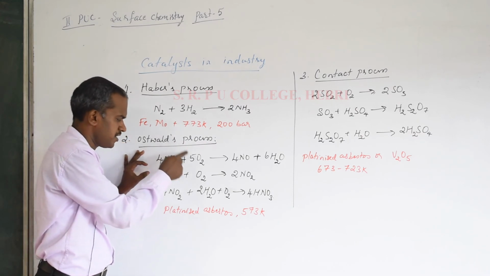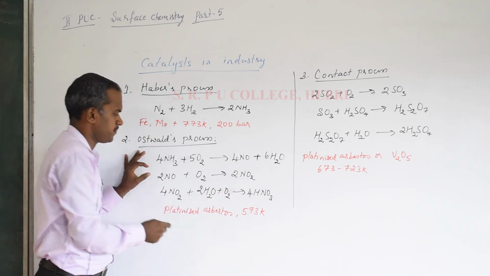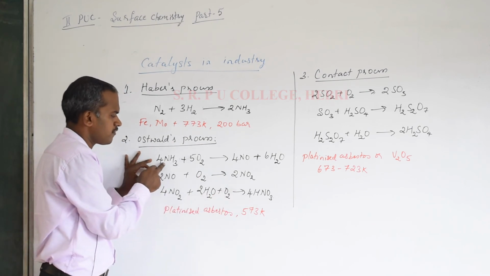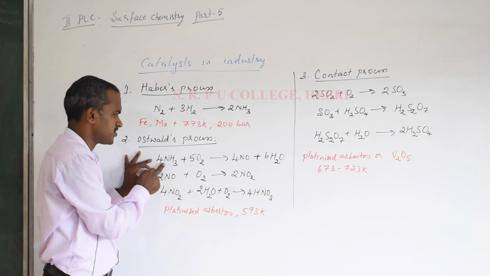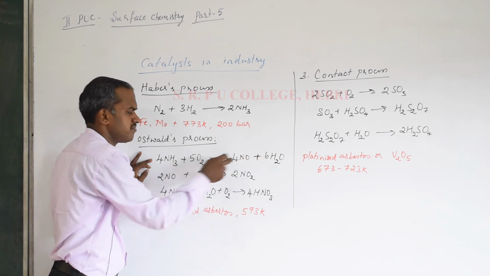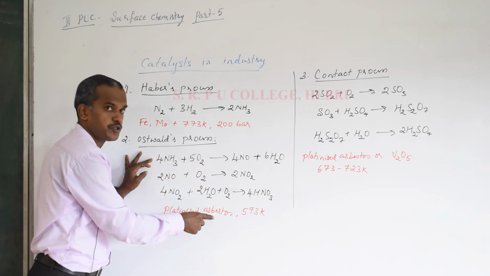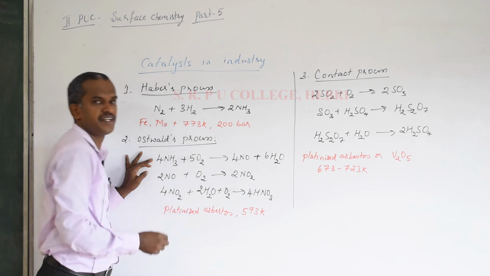As I mentioned, you studied this also, synthesis of nitric acid in the P block elements. So here the first step of Ostwald's process, ammonia treated with the oxygen forming nitric oxide and water. This is actually a catalytic process where we use platinized asbestos at a temperature of 573 Kelvin.